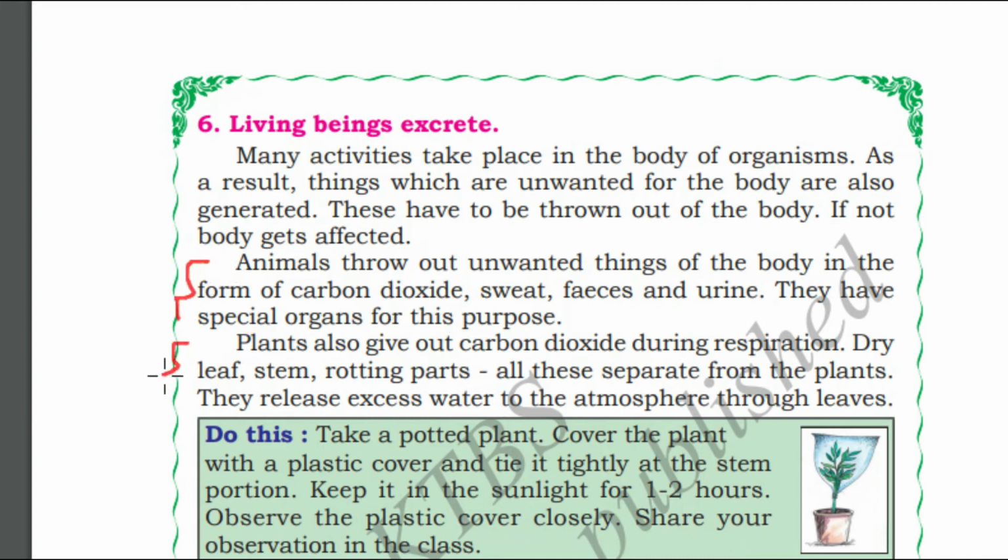Now let us see how plants excrete. Plants give out carbon dioxide during respiration. Dry leaves, stems, and rotting parts all separate from the plants. They release excess water to the atmosphere through leaves. We cannot hold waste in our body for a long time. We need to remove the unwanted things from our body.